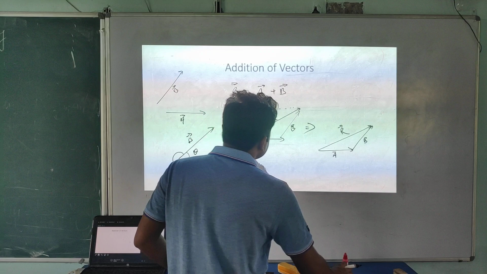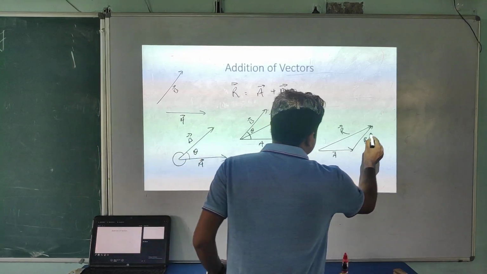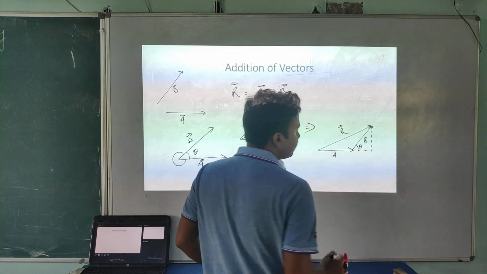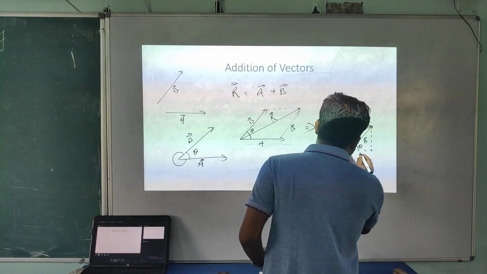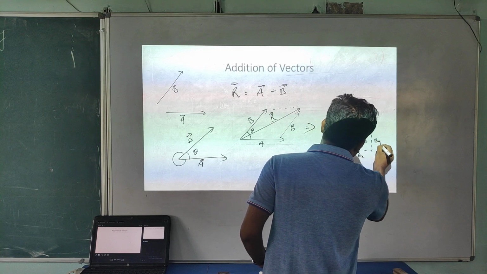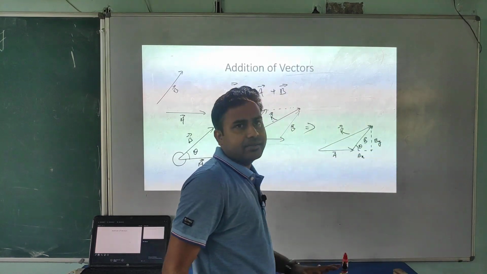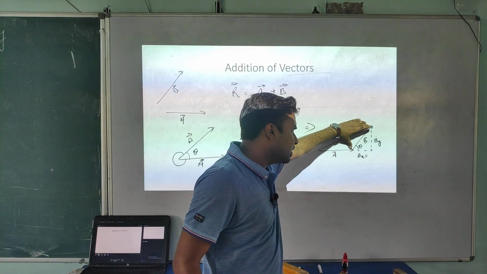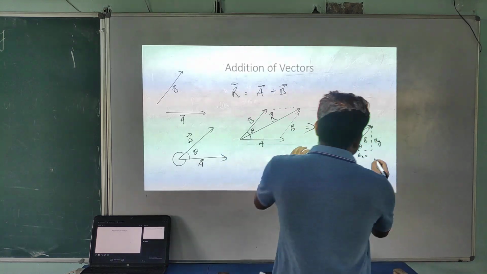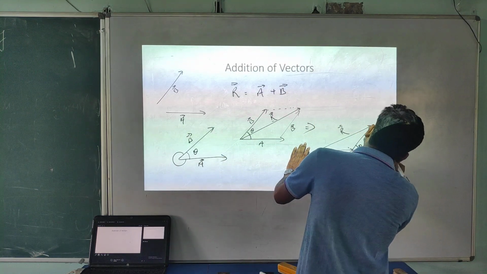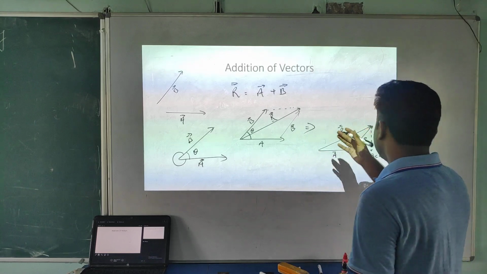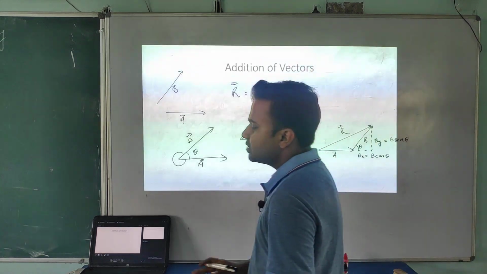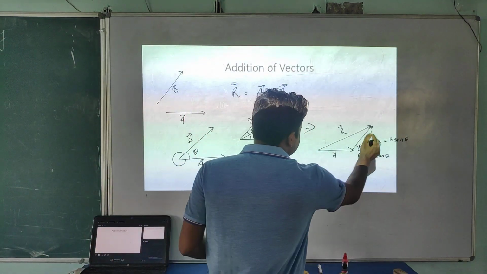It's very simple. Now, student, look at this. This angle is given theta. It means this angle is also theta. Now you can take the component. This will be Bx, and this one will be By. Bx will be what? You know how to take the component. If you take the component of this B vector along the x-axis, it's B cos theta, and here also you can write B sin theta. Is it or not?